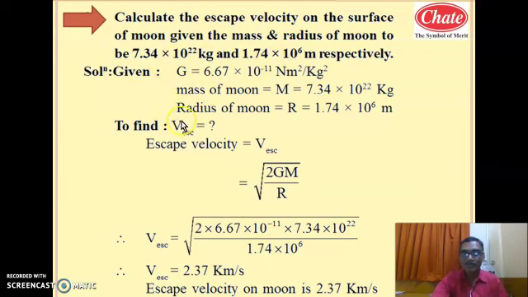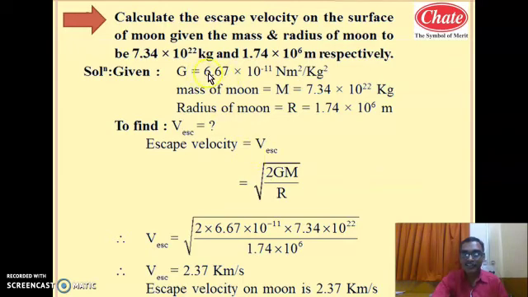So what is the formula of escape velocity? I already said to you that to calculate the escape velocity, we are taking like this: half m v square equal to G capital M small m by r. So m gets cancelled, you will get v square as 2GM by r. So taking square root, you may get such formula of escape velocity. Escape velocity equal to square root of 2GM by r. This formula is given in your class 10th textbook 2 times, in the chapter of gravitation as well as in the chapter of space mission.